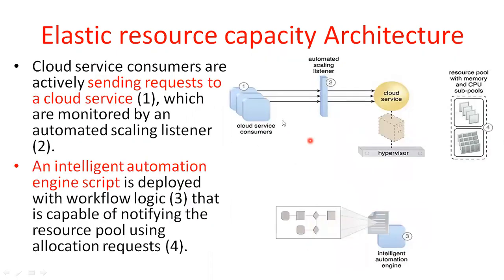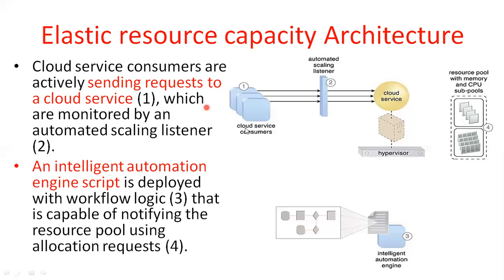And then coming to the working principle in this elastic resource capability architecture. The elastic resource capability architecture consists of cloud service consumers, cloud services, hypervisor, and then the engine. The engine, here you will give the name intelligent automation engine, and then a resource pool with memory and CPU subpools. Those are the architecture components. What is the working principle?